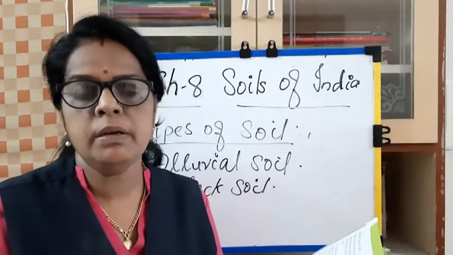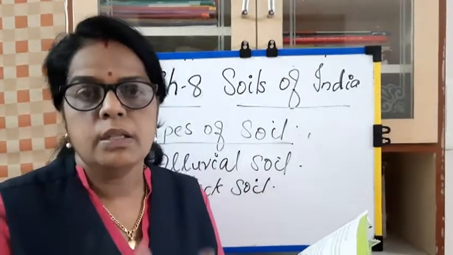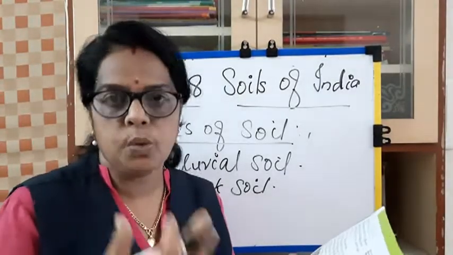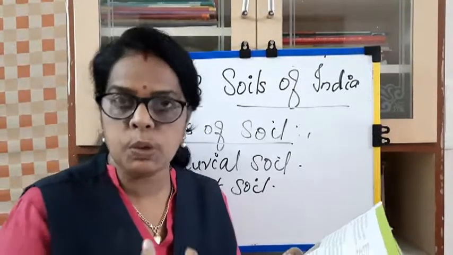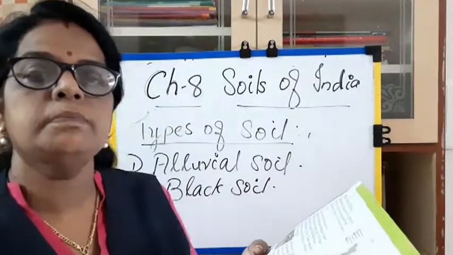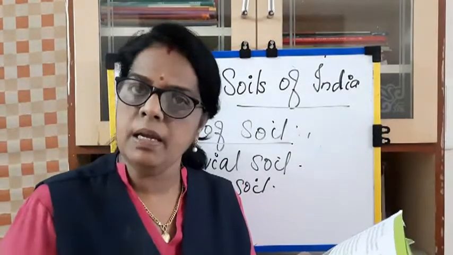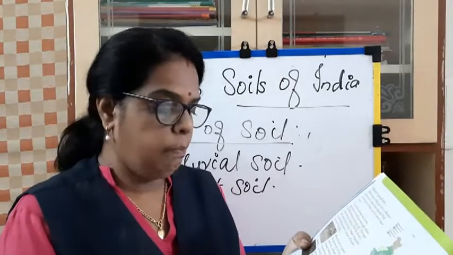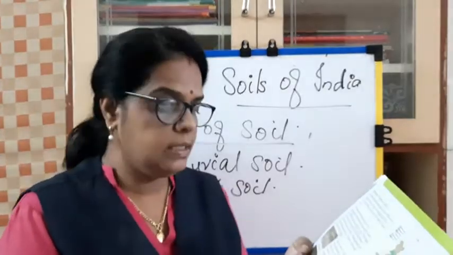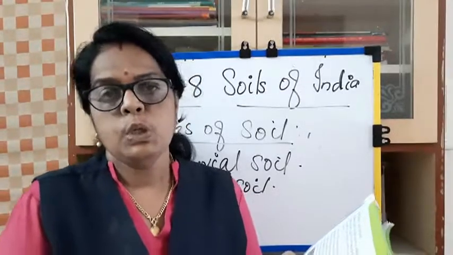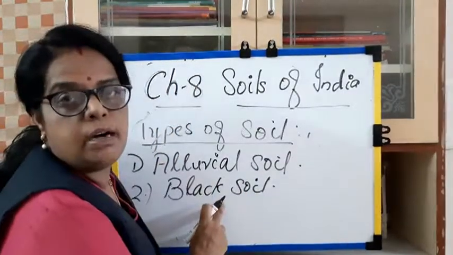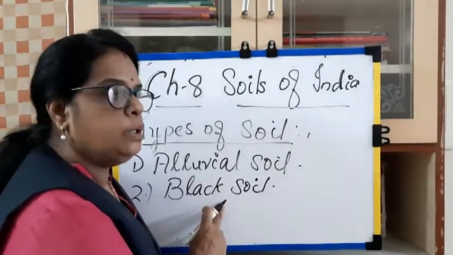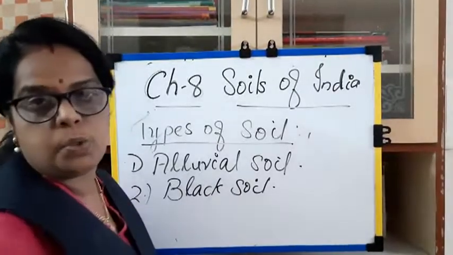From where is the lava coming? From the volcanoes, right? From the volcanoes lava comes, which becomes solidified. After it cools and becomes solid, those rocks break into small pieces and make soil. The soil that is formed from lava after it solidifies is known as black soil. So black soil is formed from the lava rocks, broken into small pieces.